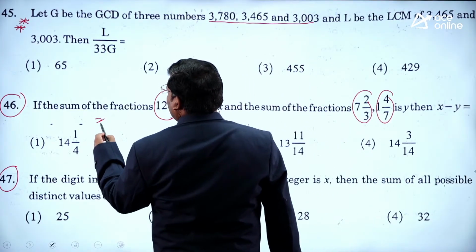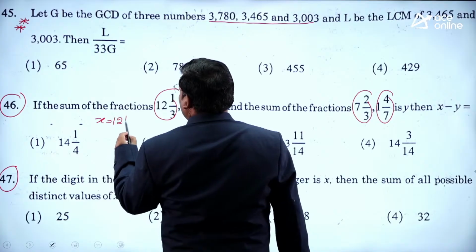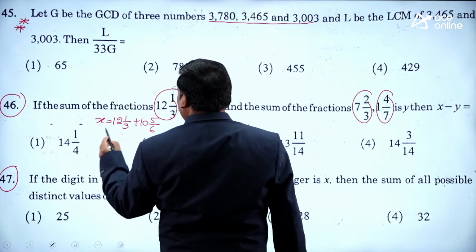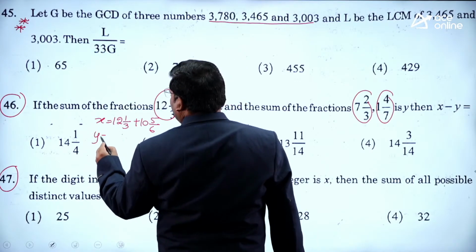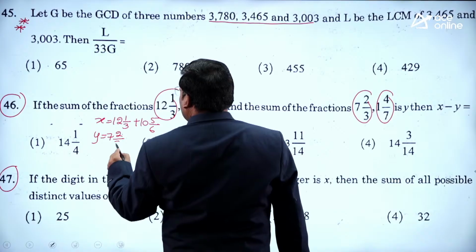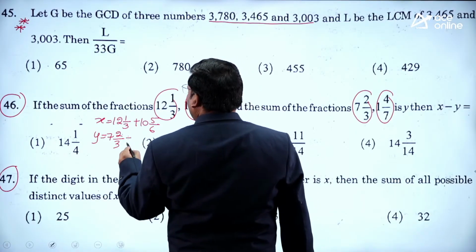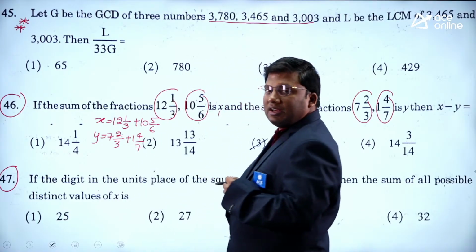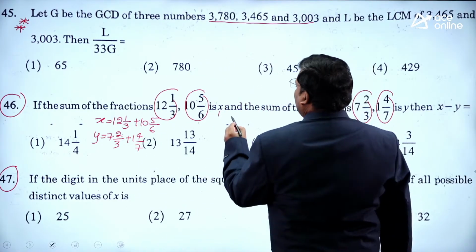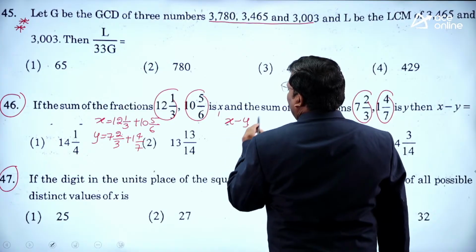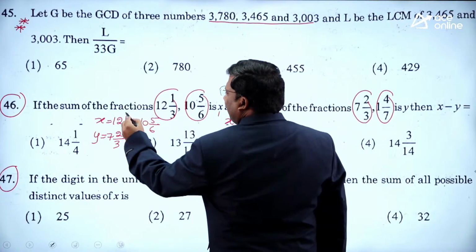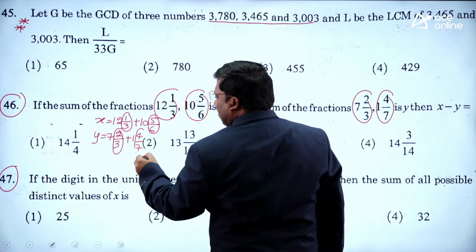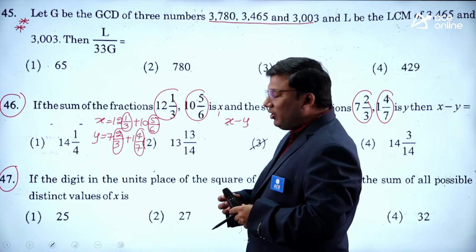What is x value? X is 12 1 by 3 plus 10 5 by 6. What is y value? Y is 7 2 by 3 plus 1 4 by 7. Just by looking at the question itself, you can say x minus y, approximation, if I assume these fractions are not there, what will be the value?